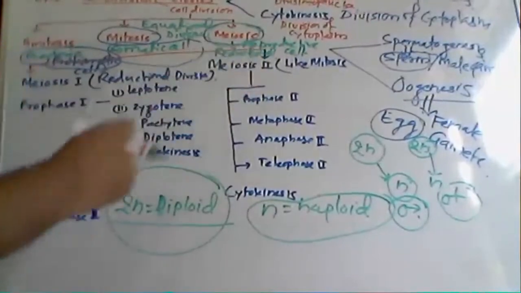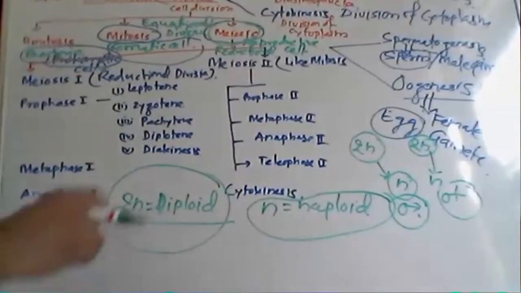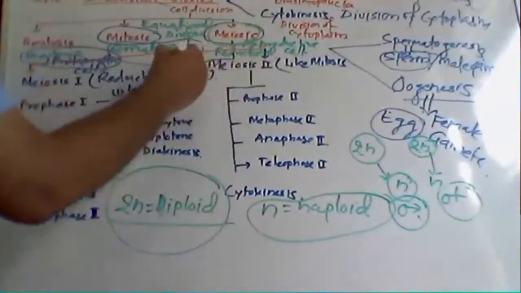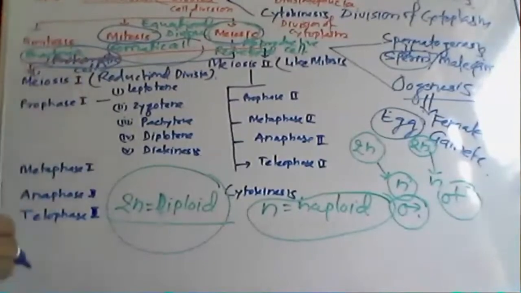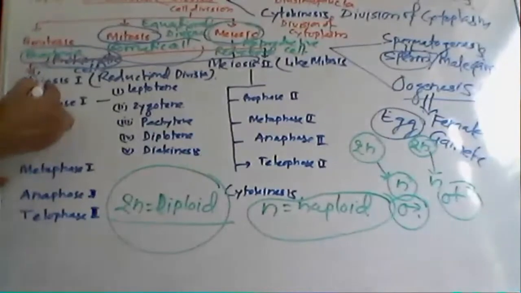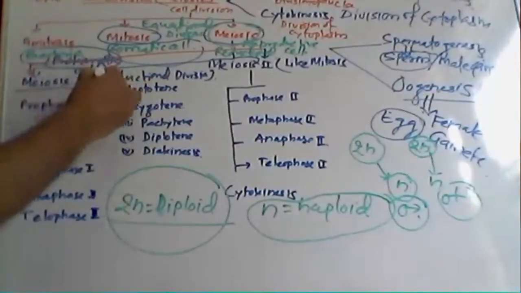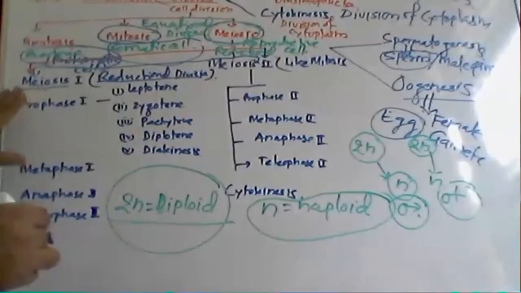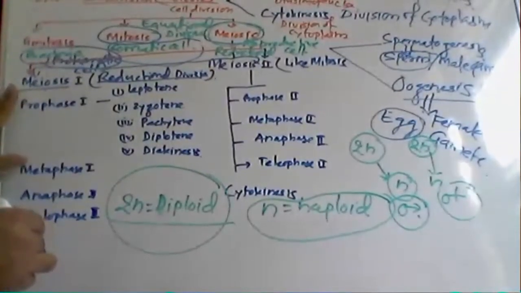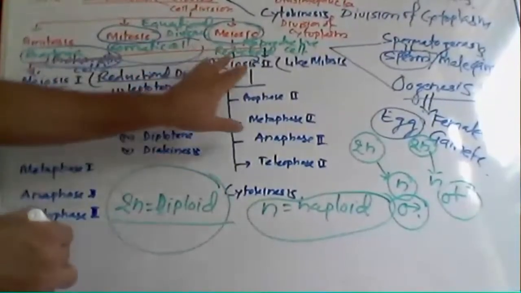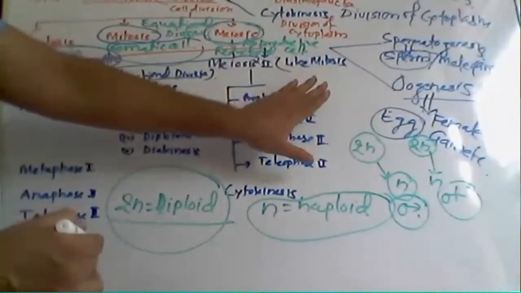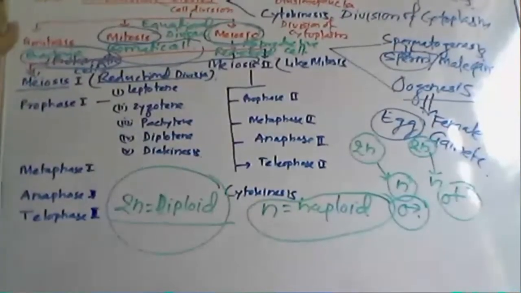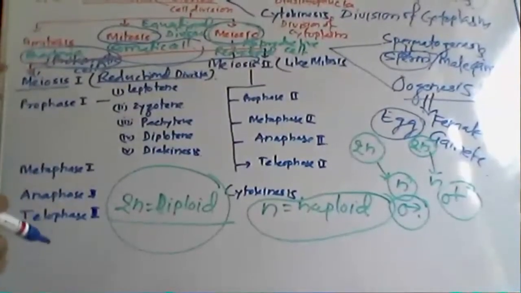Now come to meiosis. Meiosis has two parts: meiosis 1 and meiosis 2. Meiosis 1 is the reductional division. Actual reductional division we can say is meiosis 1. Actual meiosis is meiosis 1, but meiosis 2 is just like mitosis, though it is included inside the complete process of meiosis. So what does meiosis 1 mean?